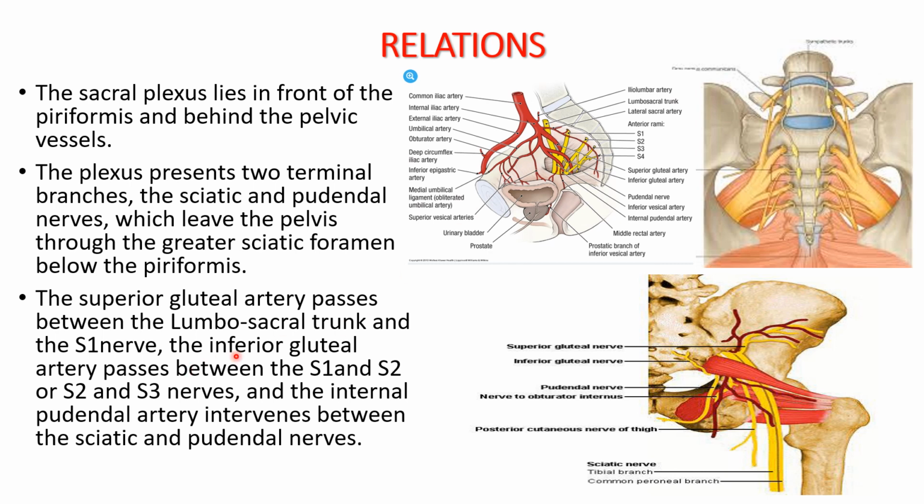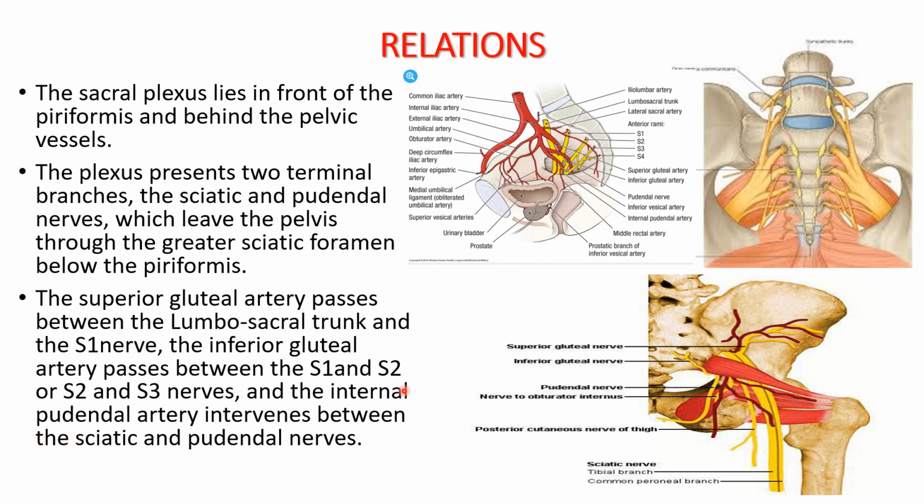Whereas the inferior gluteal artery passes between S1 and S2, or it passes between S2 and S3. So between S1 and S2 or between S2 and S3 is the passage of the inferior gluteal artery. And the internal pudendal artery intervenes between them.